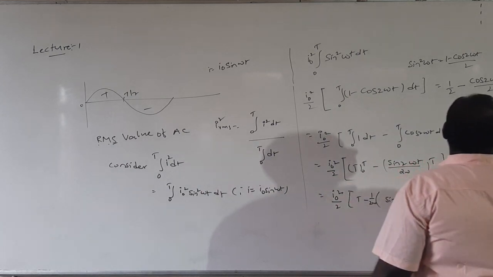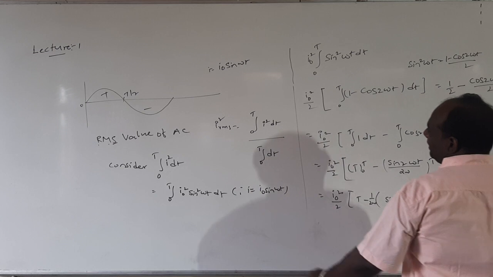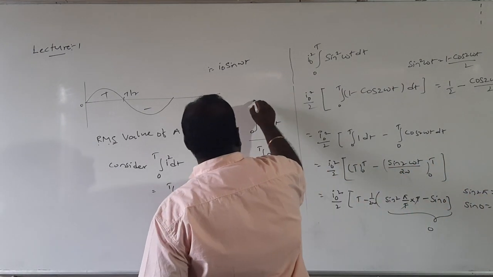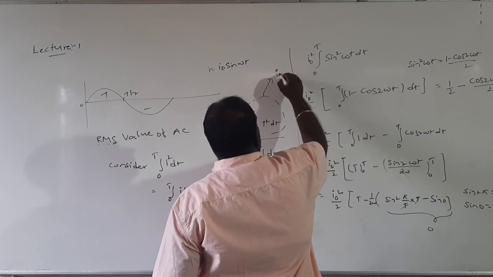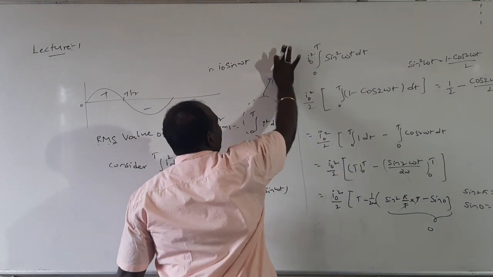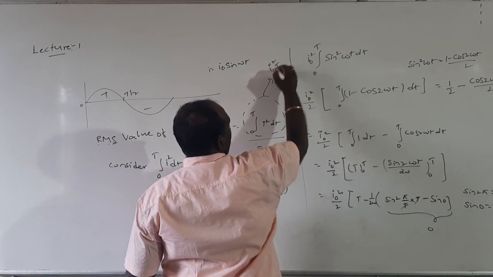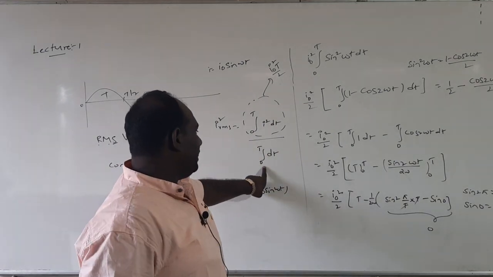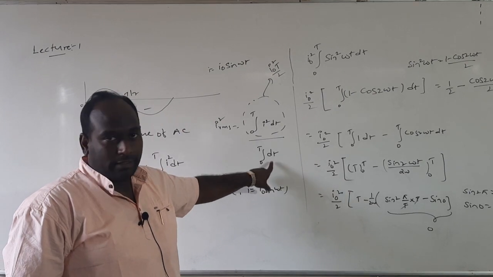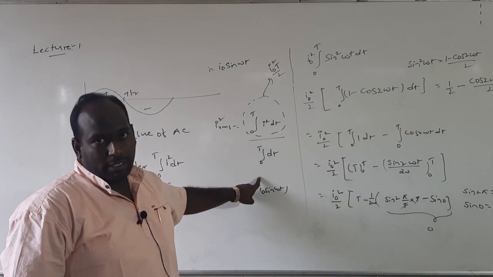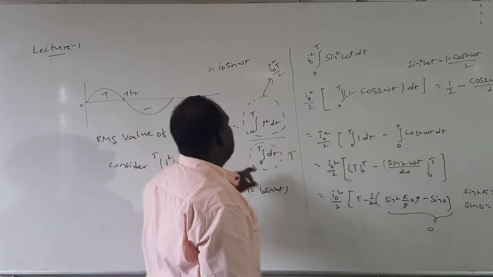Finally, what are we getting? I naught squared by 2 T, we are getting this value. This total value is I naught squared T by 2. In the denominator, integral 0 to T dt. On integration of dt we get T. If you substitute the limits, upper limit T, lower limit 0, this total value will be T. So substitute these two values.